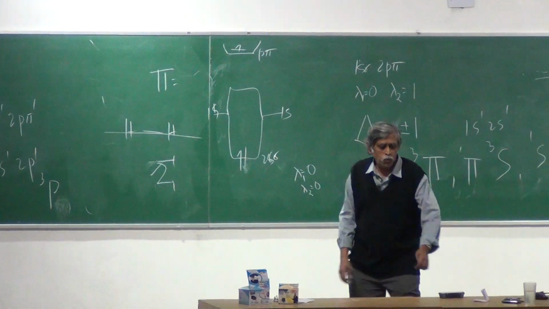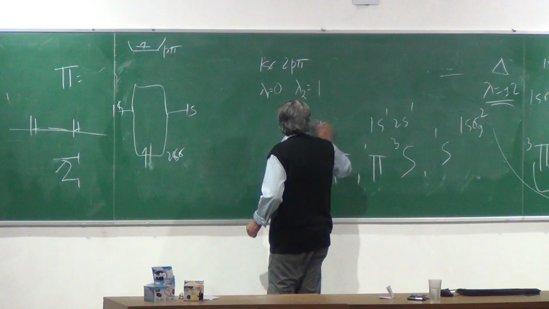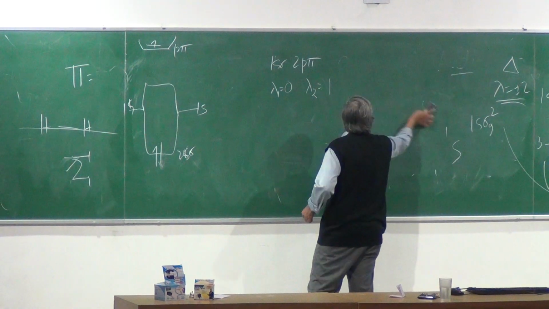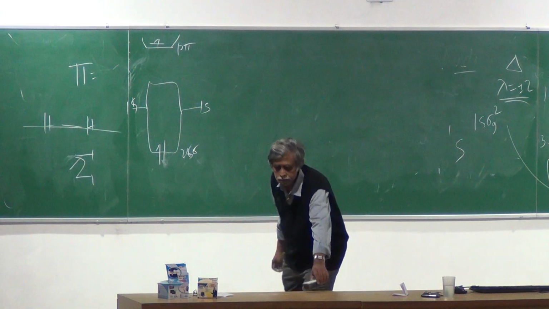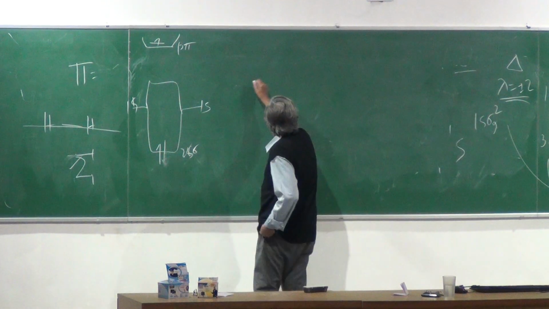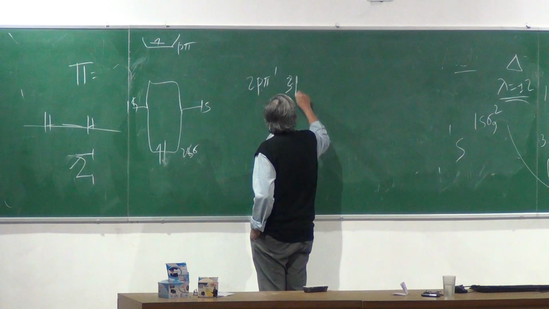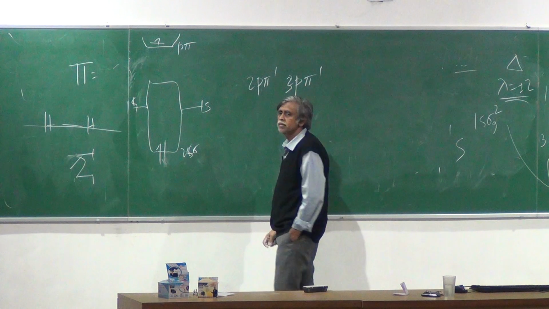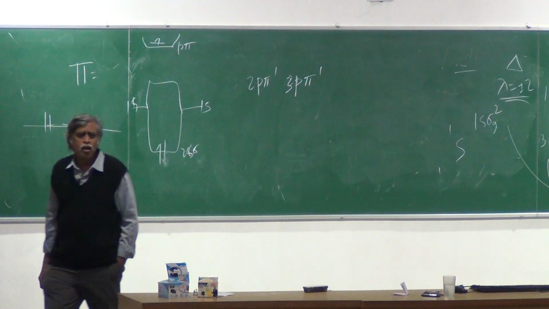What happens when you go to, let's say, a configuration such as 2p pi 2, 3p pi 1?